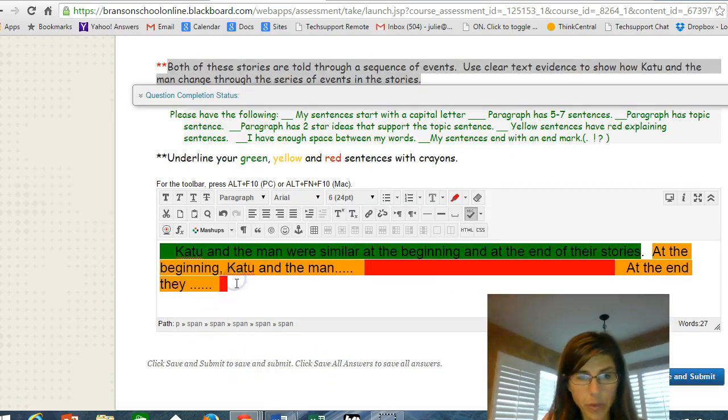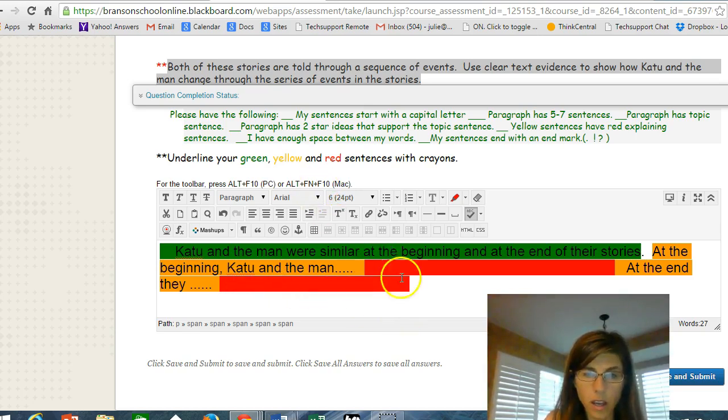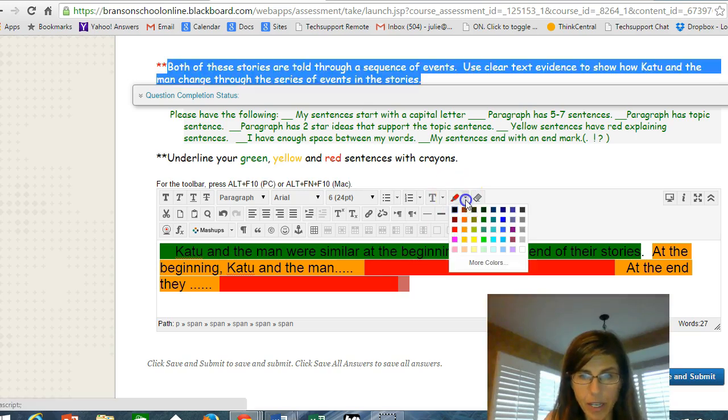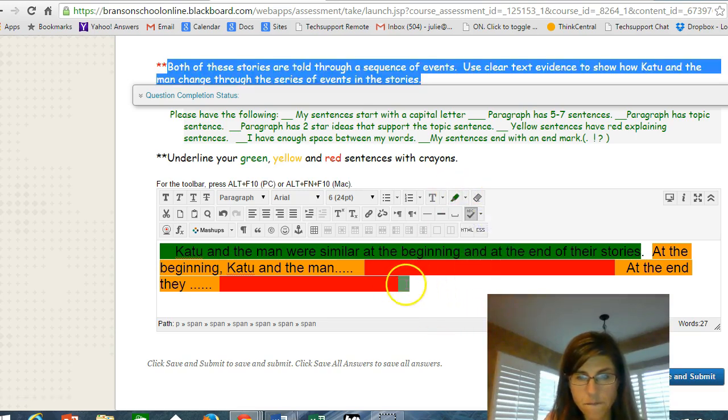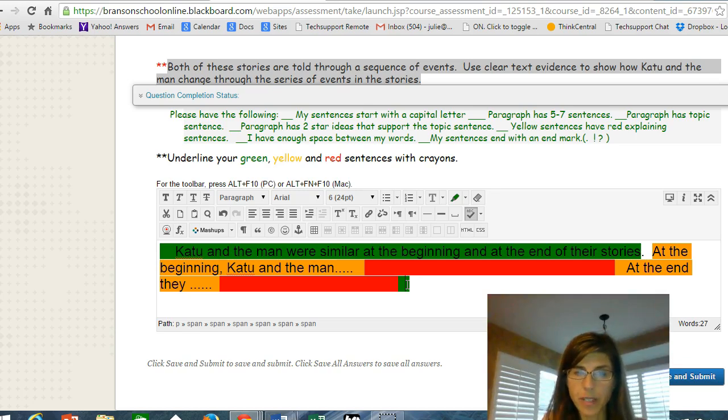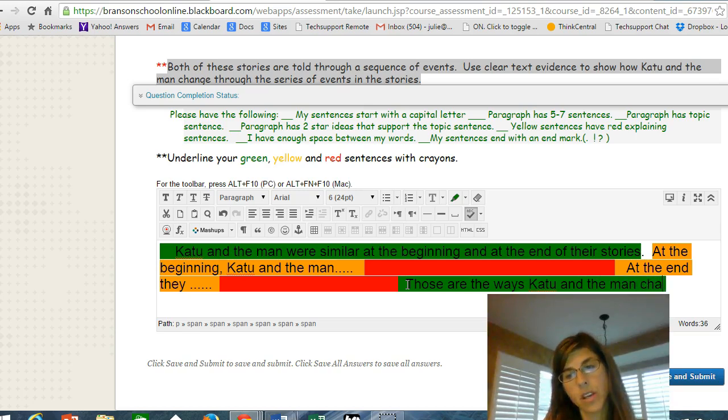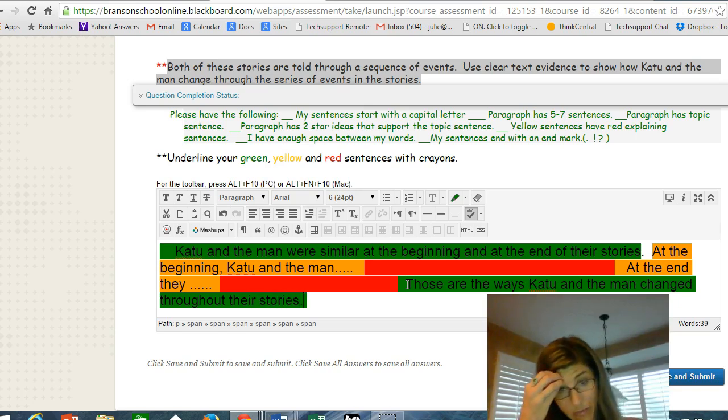And then I'm going to rewrite my topic sentence. And we'll go like this and make it green. I'm just going to rewrite my topic. Those are the ways Katu and the man changed throughout their stories. And I didn't fill in yellow and red sentences so that you guys can go ahead and read those.